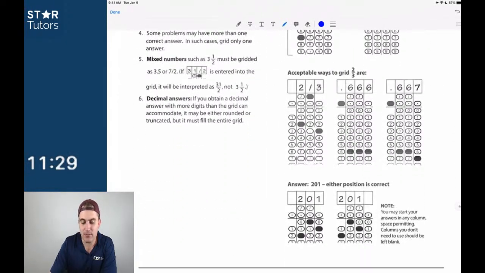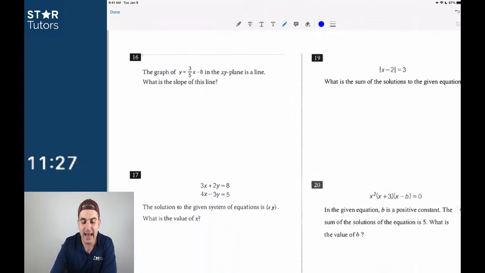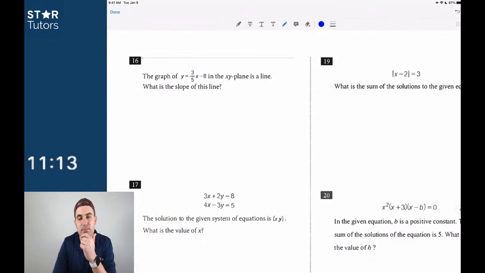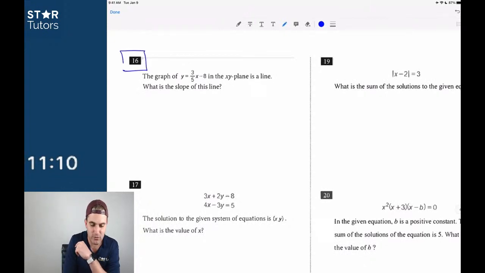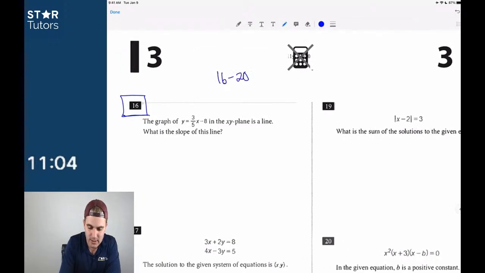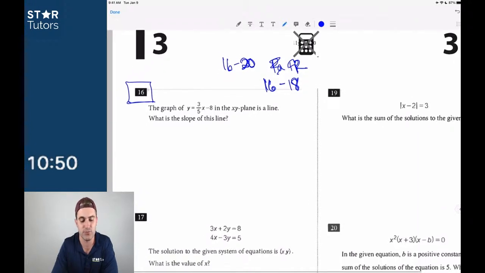What I also want you guys to remember is that this doesn't have to be the same for all of you. Does everybody see that if you answer fewer questions, you're going to have more time? If you answer more questions, you're going to have less time, but it varies. Pass 1 and Pass 2 vary for every student. Two thumbs up if that makes sense. And the beauty of this is now we have over 11 minutes left, and we've gotten back to the easy questions. Remember that 16 through 20 are all free response questions, not all Pass 1, but 16 through 18 can very often be easier questions than 11 through 15.